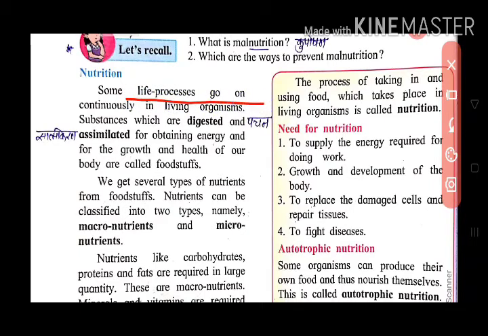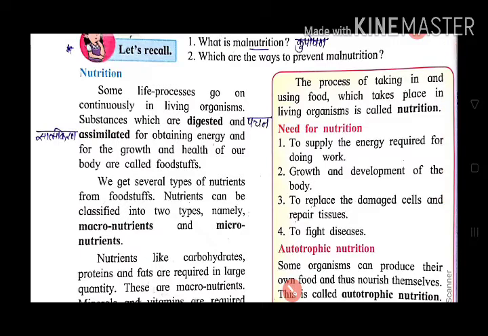Some life processes go on continuously in living organisms. Life processes means movement, digestion, excretion, reproduction, blood circulation. That type of process is called life processes, and it is happening continuously in living organisms. We eat food substances. Why do we eat food substances? To get energy and also growth and health of our body.